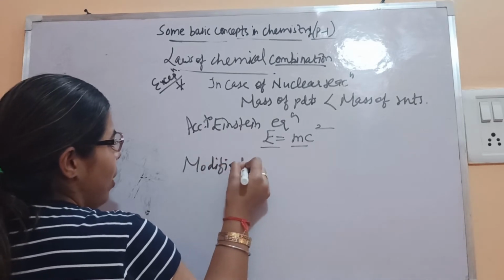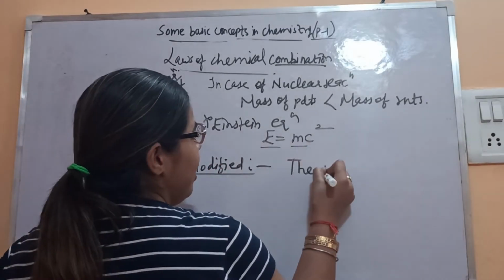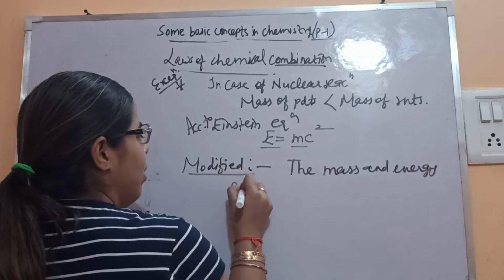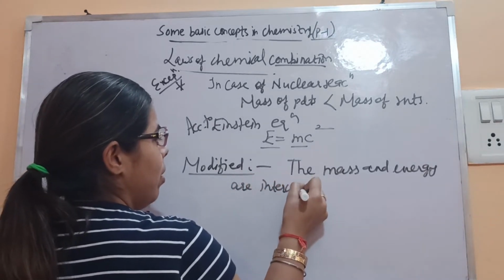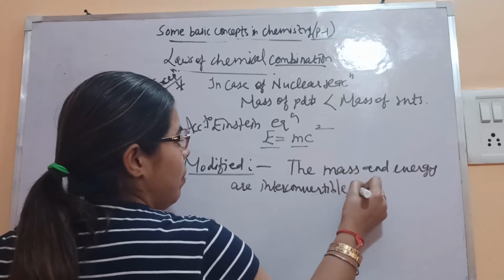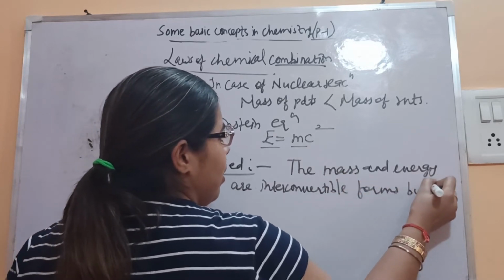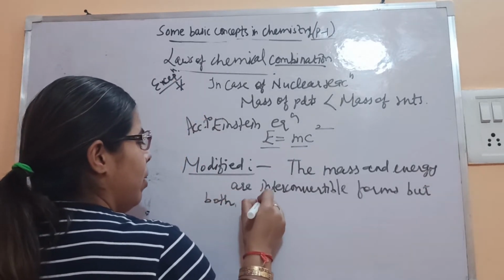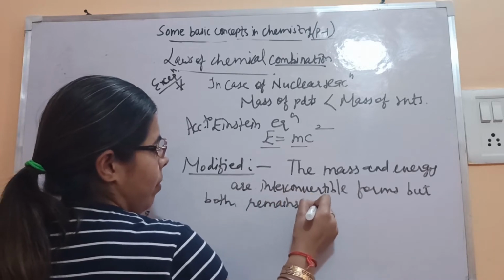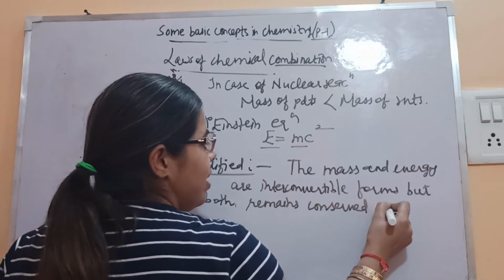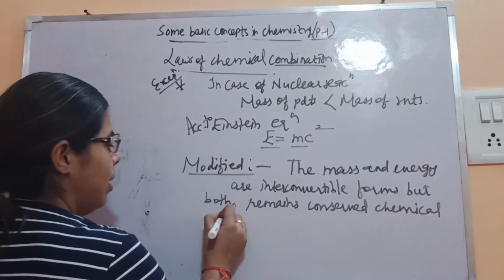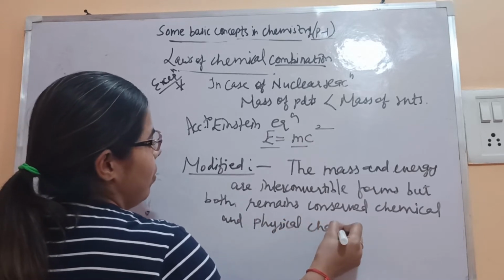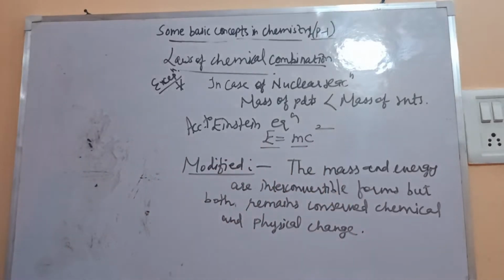In the modified law they have said that mass and energy are interconvertible forms, but both remain conserved during chemical as well as physical change. Chemical and physical change. So this is about the law of conservation of mass. I hope it's clear to everyone till here.